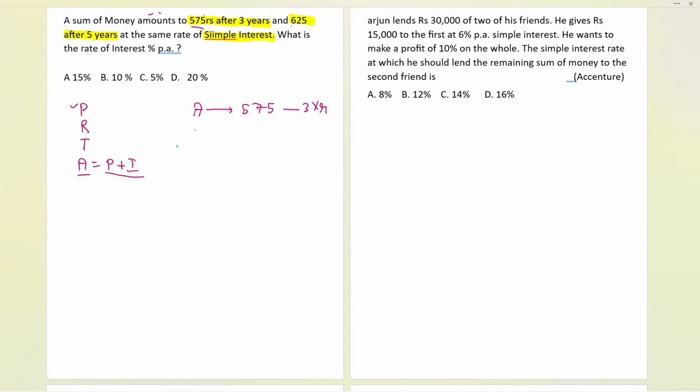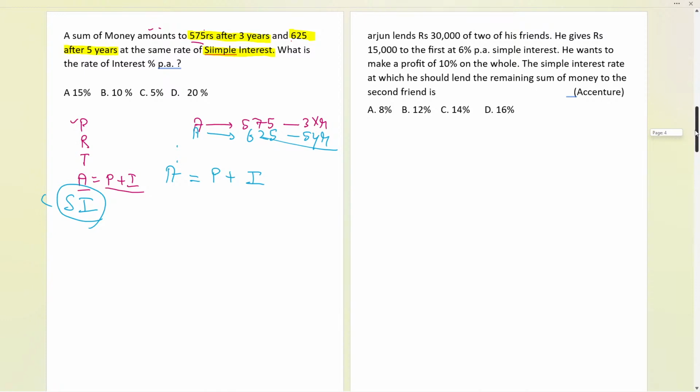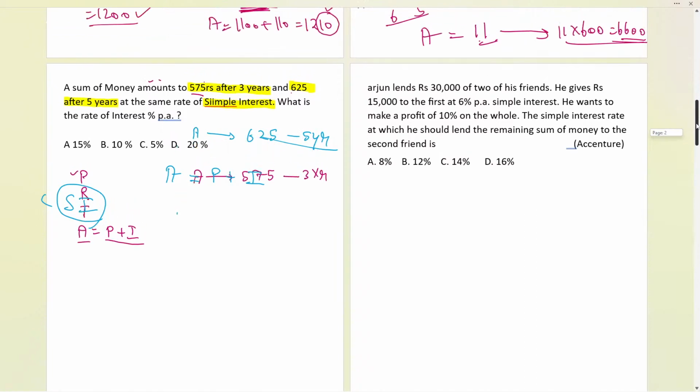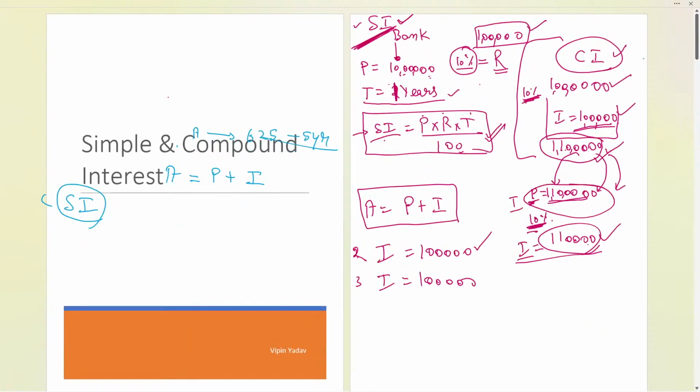Again, it amounts to 625 after 5 years. So what can I do? Achha, the amount formula we all know is principal plus interest, and it is simple interest. I told you earlier that with simple interest, every year the simple interest will be the same. Yeah, hello Rohit. Here we have simple interest, which every year will be the same. Let me tell you, like 1 lakh here, also 1 lakh here, also 1 lakh here. So in case of simple interest, every year the simple interest is the same.